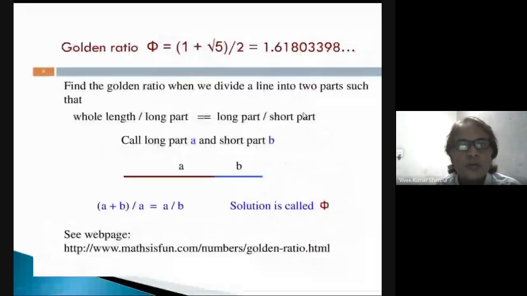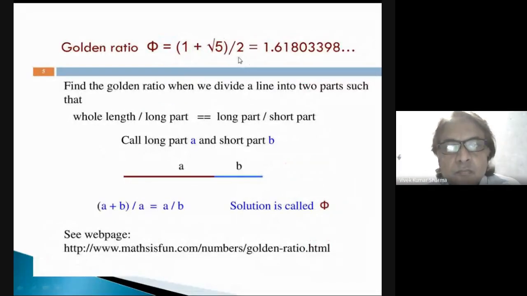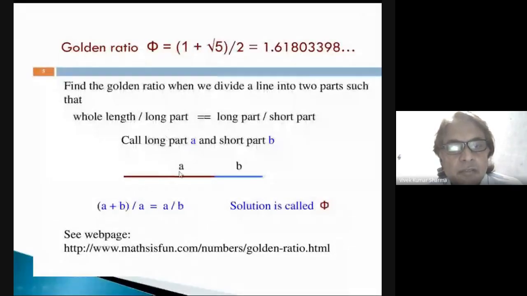Okay, golden ratio. It is very popular. It is the ratio (a plus b) by a is equal to a by b. To find the golden ratio, we divide a line into two parts such that the whole length divided by the long part, a is the long part, whole length is a plus b, divided by long part a, is equal to long part a divided by short part b. This is actually called the golden ratio. The solution is called phi. This is again an irrational number.